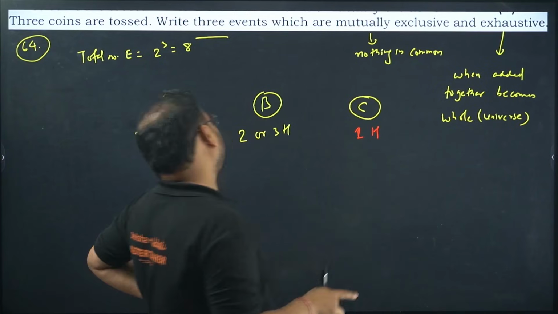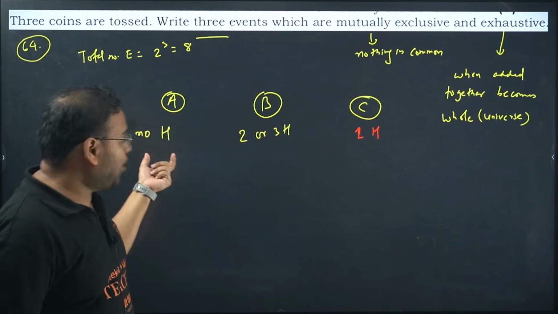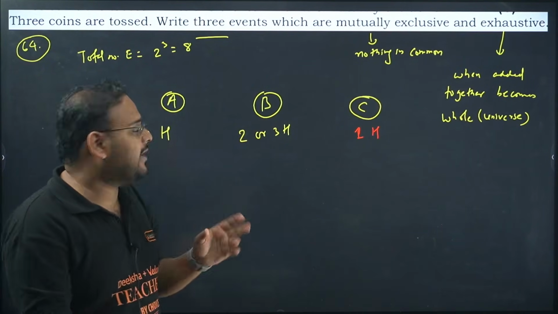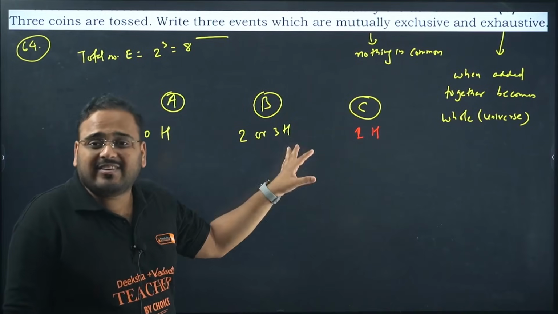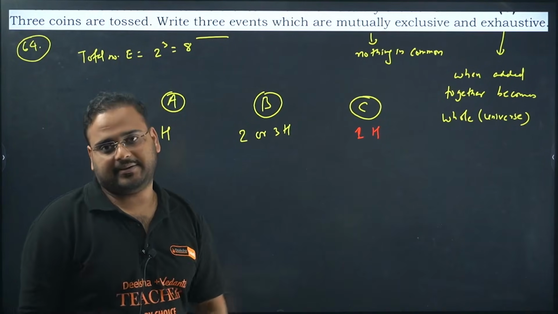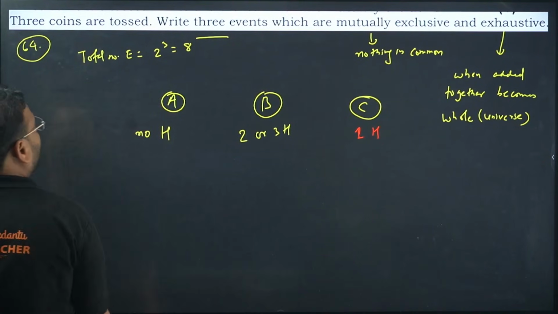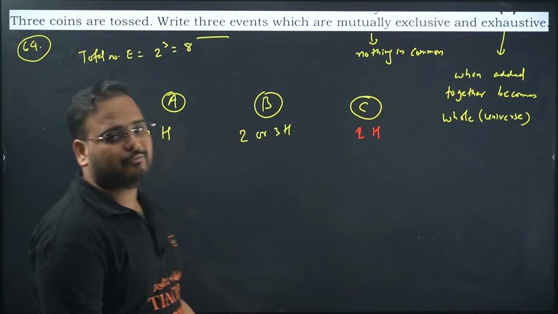The events I've taken are: probability of getting no head, meaning none of them should be head; probability of getting 2 or 3 heads; and probability of getting 1 head.